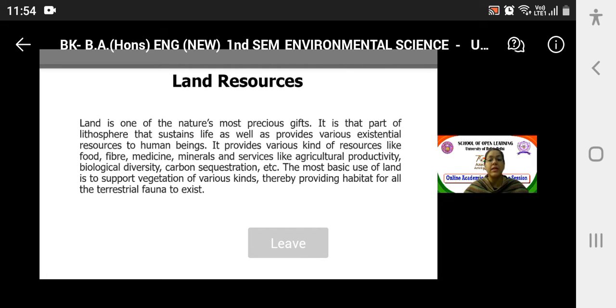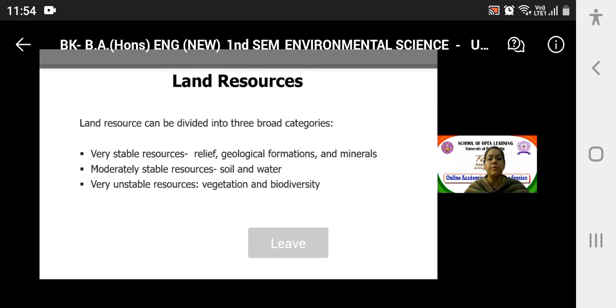We have our human establishments, we have different man-made resources. They are not possible without a land resource. So the land resource can be divided into three broad categories. What are those three broad categories? Very stable resources, moderately stable resources, and very unstable resources. See, on the basis of stability. Very stable are reliefs, geological formations, and minerals. Once they are there, we do not lose their state quite easily. So they are quite stable.